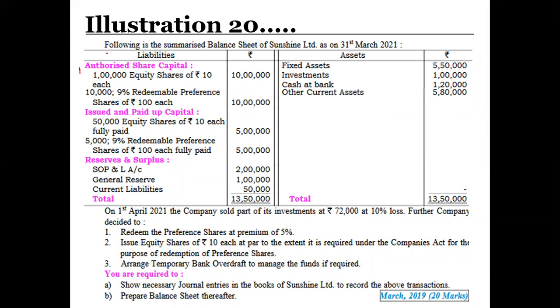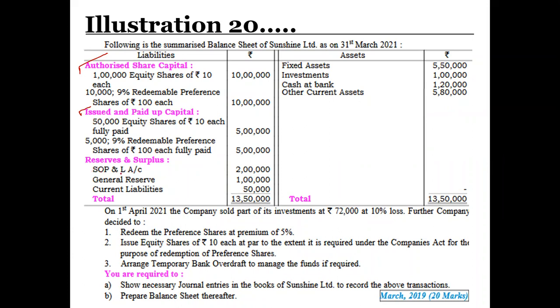Authorized capital is just for information. It is the maximum permissible share capital which a company can issue in the market. So this is just for information; we only have to consider this one while doing the calculation. Issued and paid up capital: 50,000 equity shares of rupees 10 each fully paid up, 5 lakh rupees; 9% redeemable preference shares of rupees 100 each fully paid up, 5 lakh rupees.